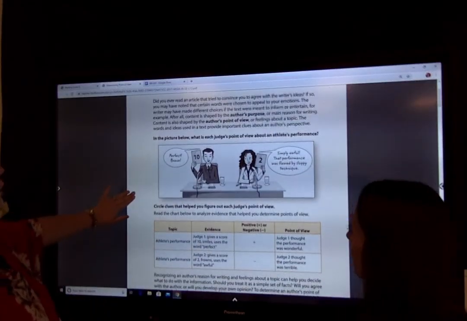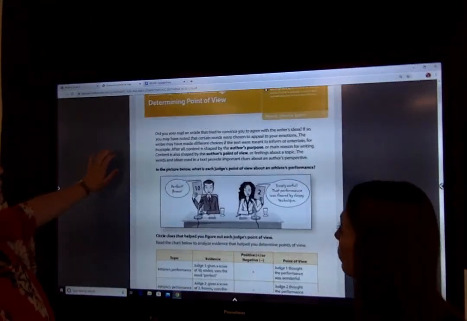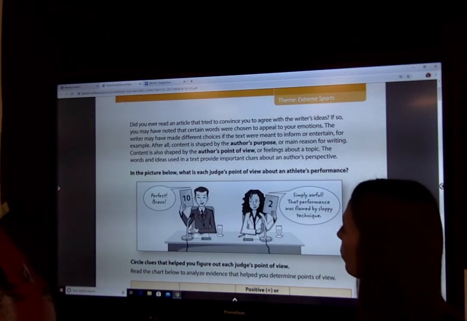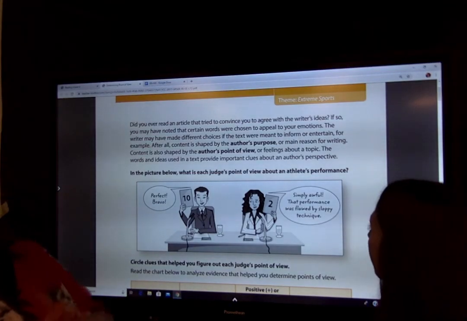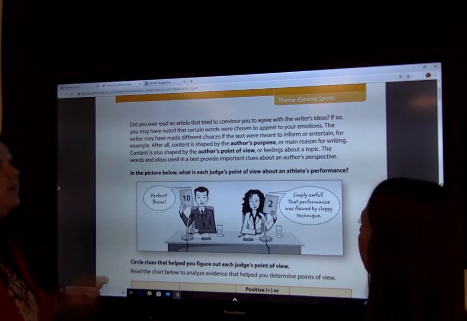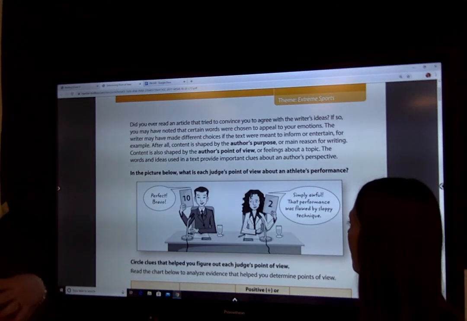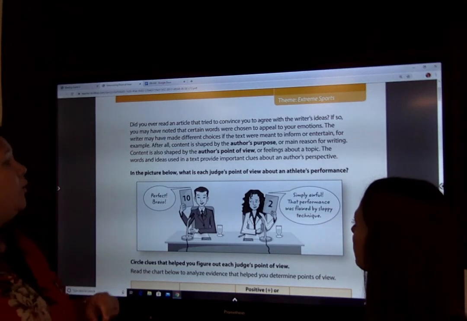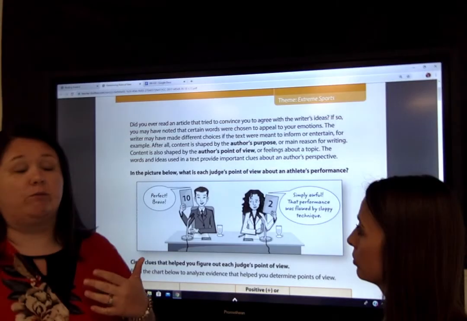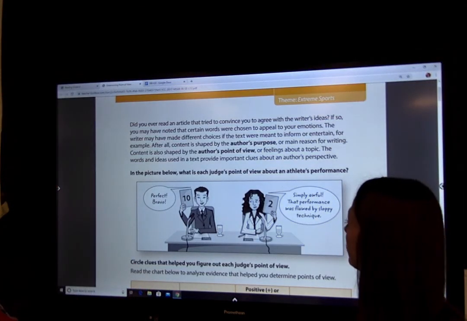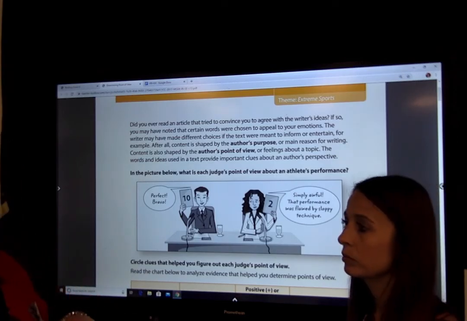All right, so looking right here, it says, did you ever read an article that tried to convince you to agree with the writer's ideas? If so, you may have noted that certain words, and that's important, were chosen to appeal to your emotions. Okay, so what I think about right here is opinion words. The writer may have made different choices in the text that were meant to inform or entertain, for example. Okay, after all, content is shaped by author's purpose, which is their reason for writing. It's shaped by the author's point of view or feelings about a topic. We sometimes hear the word author's perspective.